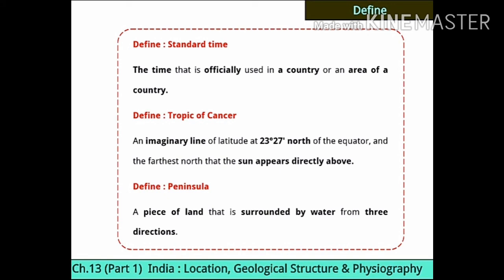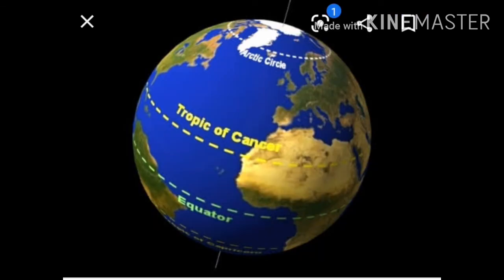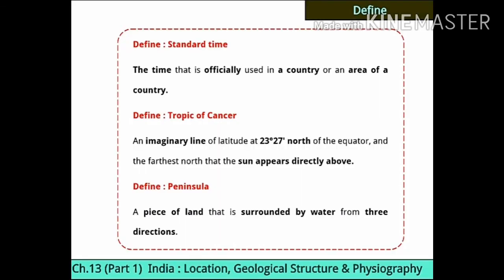Next one is Tropic of Cancer. If we talk about India, we are having the same standard time in the whole country. But if you go to some other country like America, there are officially different times related to the areas. See now, the Tropic of Cancer, an imaginary line of latitude at 23 degree 27 minute north of the equator and the farthest north that the sun appears directly above, is called Tropic of Cancer. Tropic of Cancer is the place where the sun appears directly above.